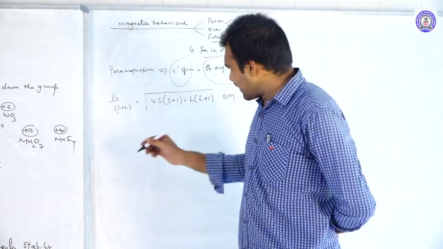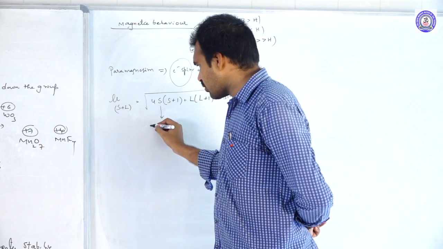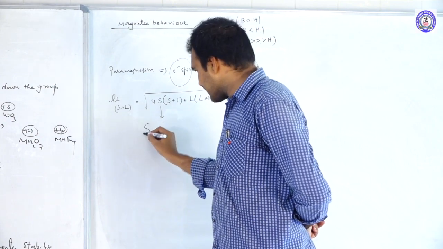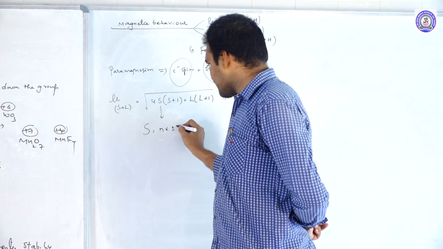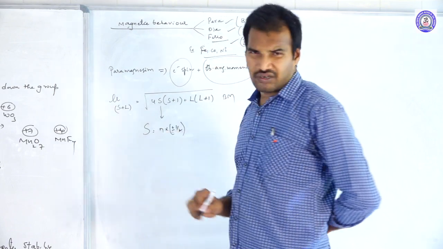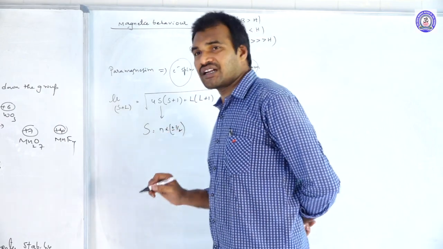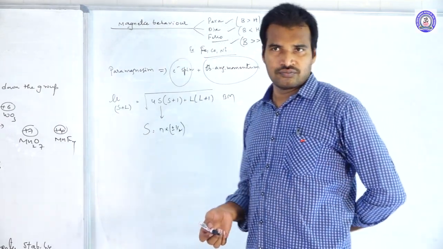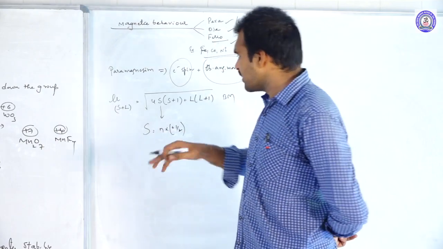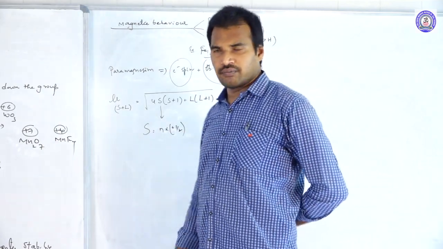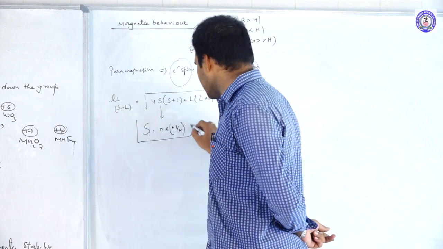But what is S? This is the total spin. So S is equal to N into plus or minus 1 by 2. Here N is the number of unpaired electrons. Generally they have plus 1 by 2, that is why N into plus 1 by 2. By using this formula, you can calculate the S value.